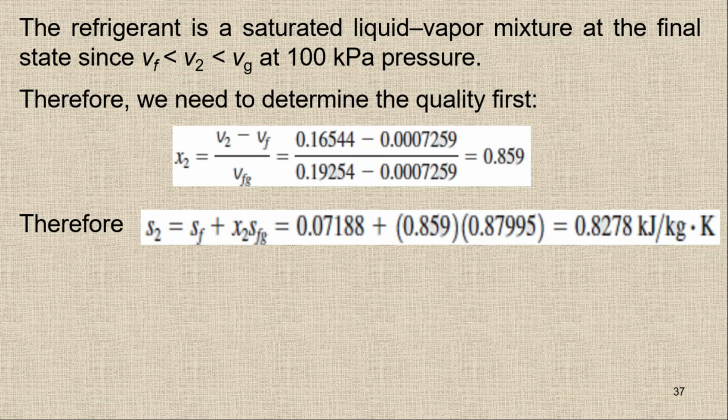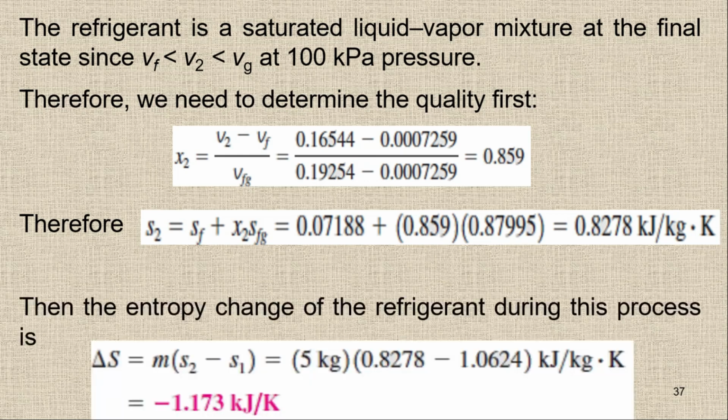After knowing the value of S2, we can easily calculate the entropy change. The entropy change will be simply S2 minus S1. But the given S2 and S1 values are specific entropies rather than the total entropy. So the total entropy change will be S2 minus S1 multiplied by the mass. So it will be like this: entropy change is simply m times (S2 minus S1).